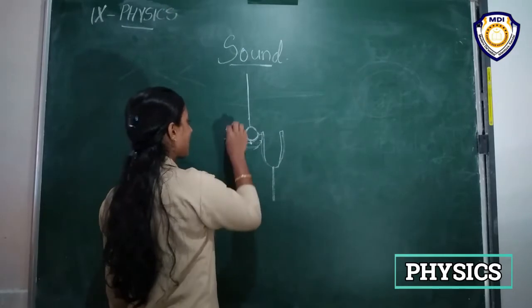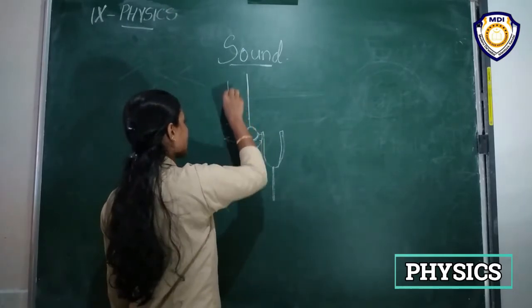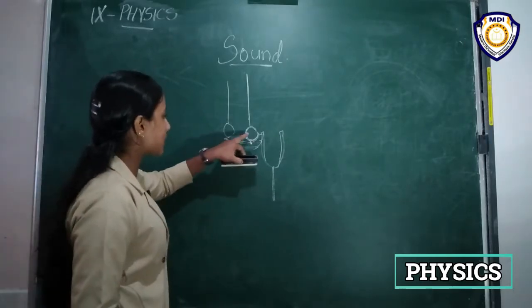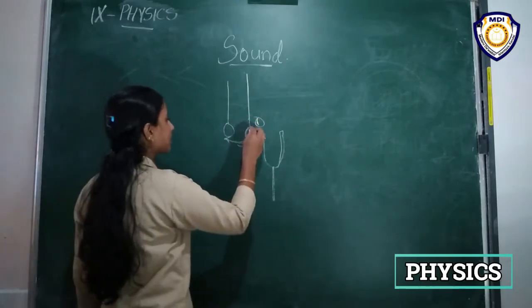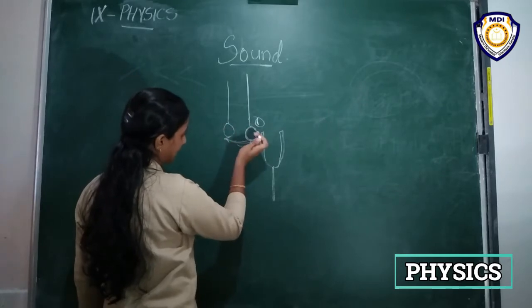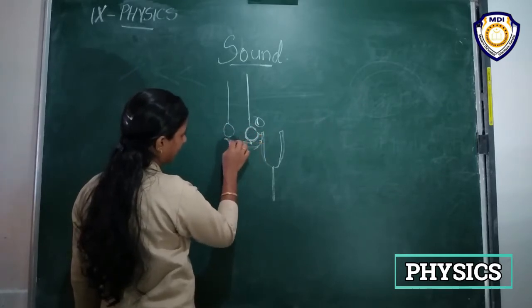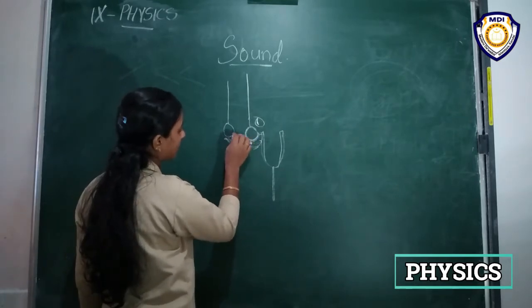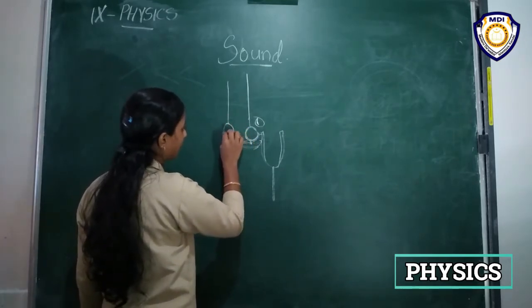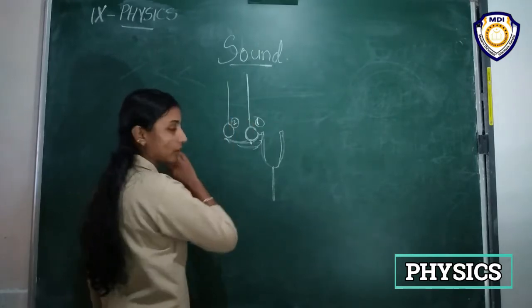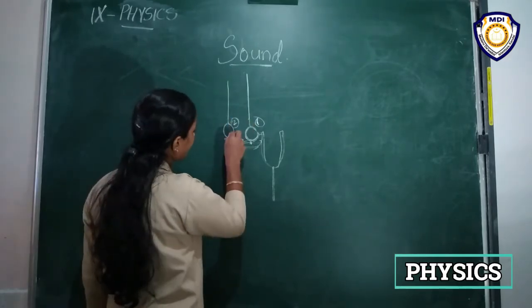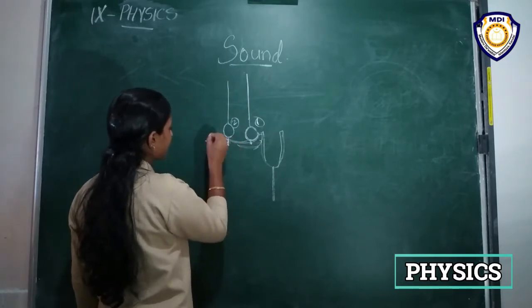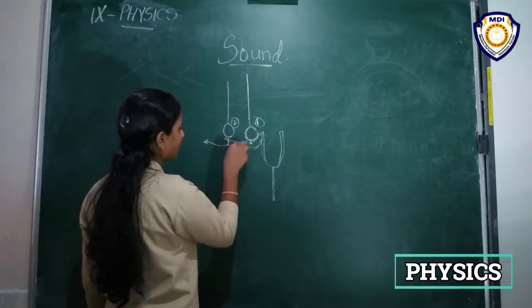And if another ball is hanging like this, the oscillation of the first ball will make it touch the second ball also. Then what happens? It also exhibits some oscillatory motion, right?